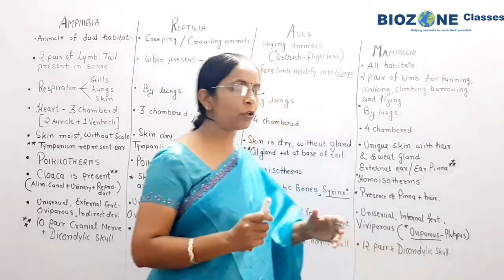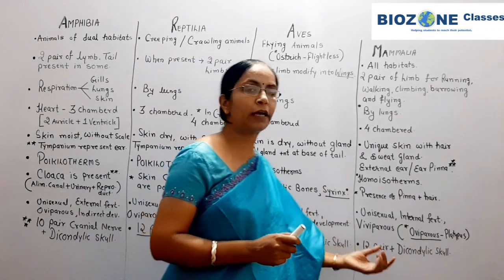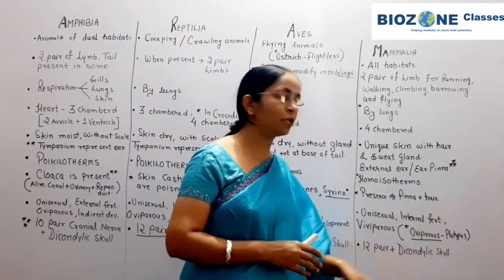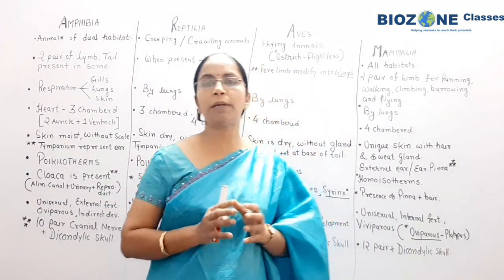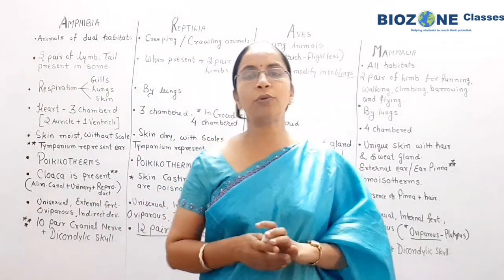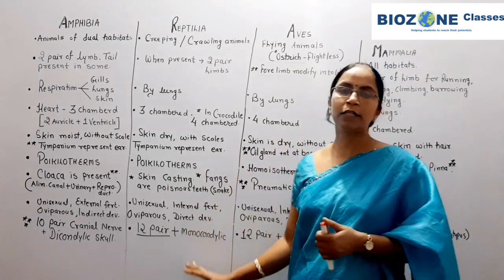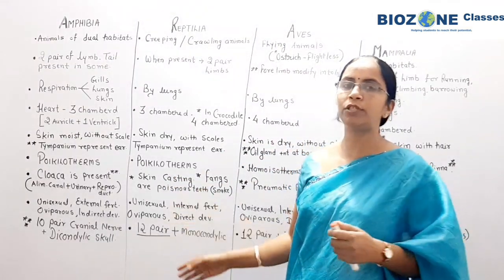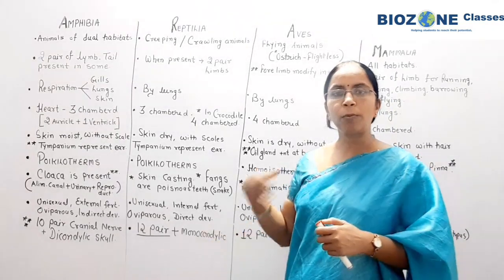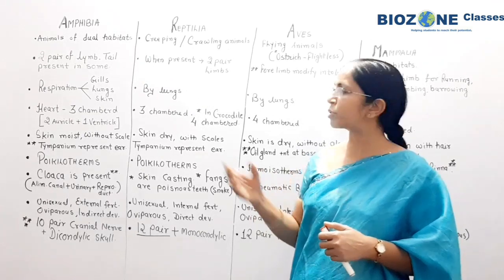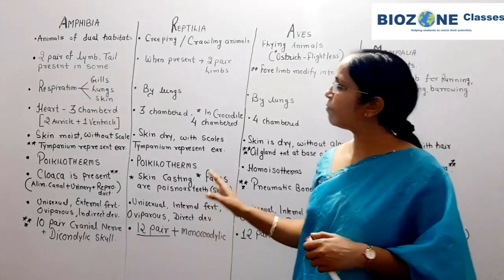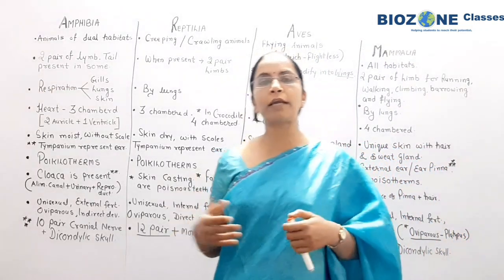So I think you know the meaning of monocondylic and dicondylic skull. Humans, or the mammals, you remember, show the dicondylic skull. So remember this in a comparative way for your upcoming exams. You recall all these things. This chart is more than sufficient for your revision, so go through this chart. If you want to write the chart, pause the screen and note down all these things for your upcoming examination. And with this topic, our animal kingdom is over.